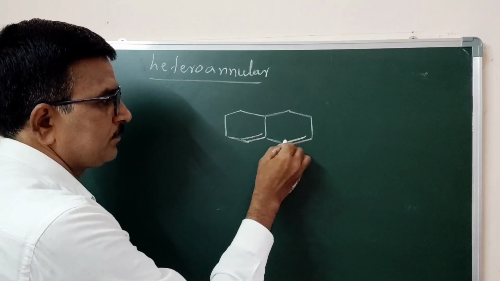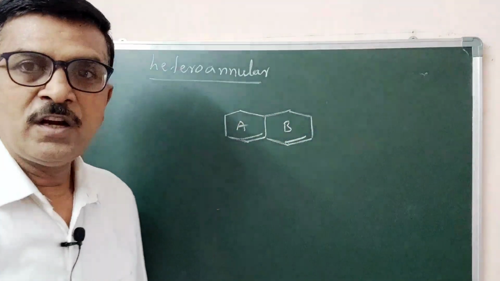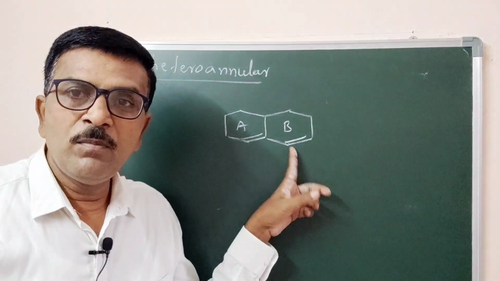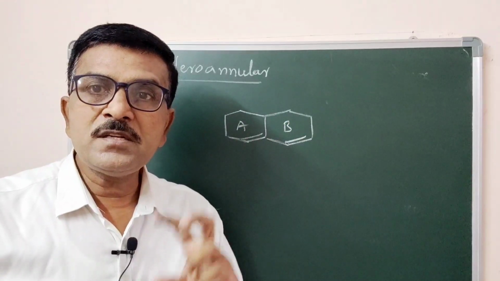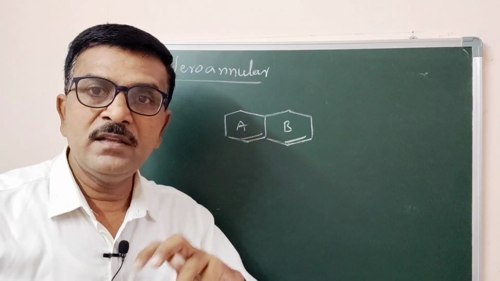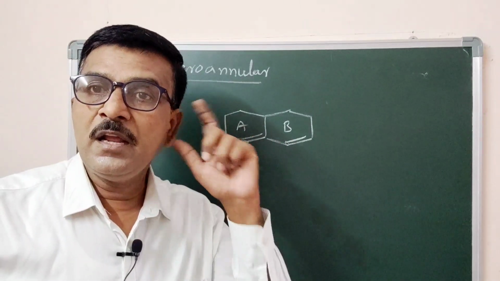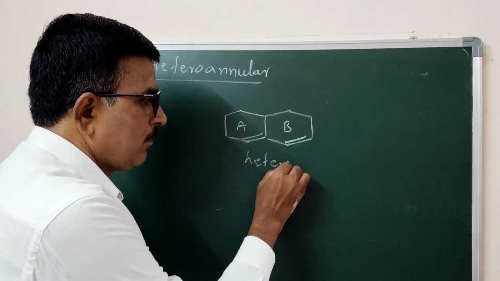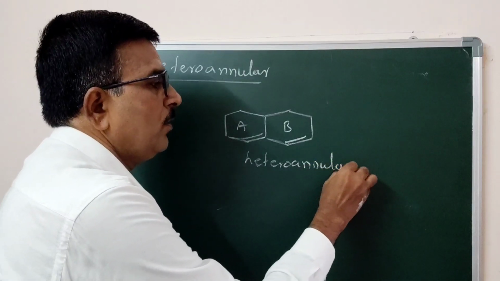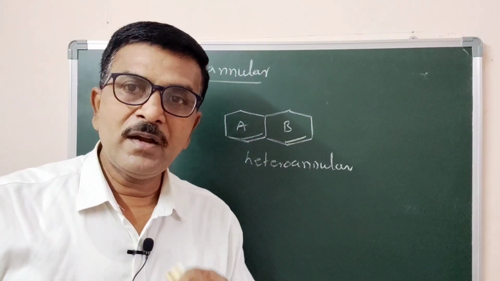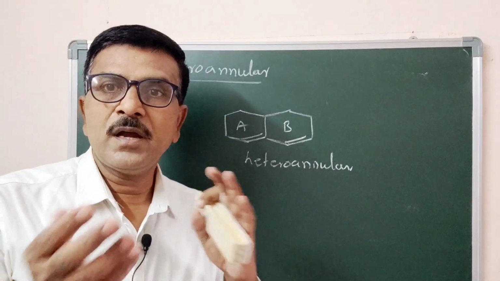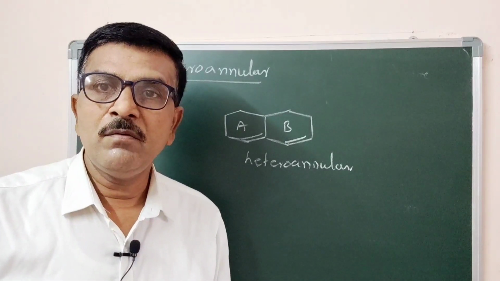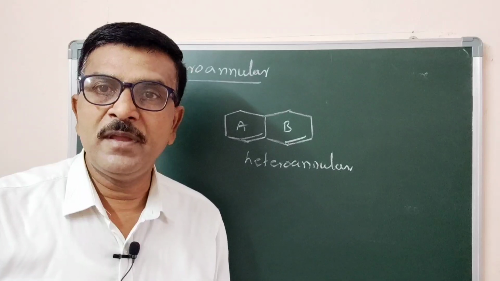you see here. Now both the double bonds are conjugated. One double bond is present in ring A, the other double bond is present in ring B. So each double bond existed in different rings. One is in ring A, another double bond is in ring B. So that it comes under heteroannular. Heteroannular, irrespective of the ring size, whatever it may be. If the conjugated double bonds are existed in different rings, called as heteroannular. Ring may be 5-membered, ring may be 6-membered, whatever it may be, heteroannular.